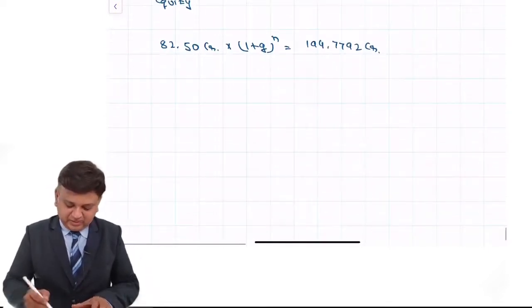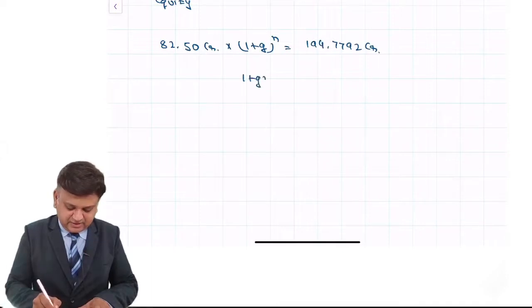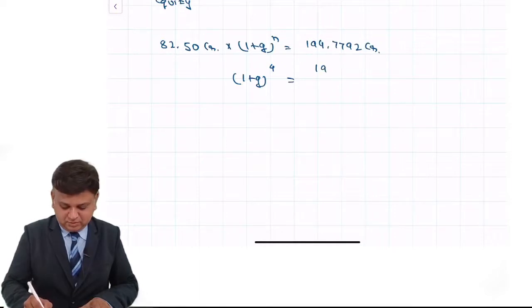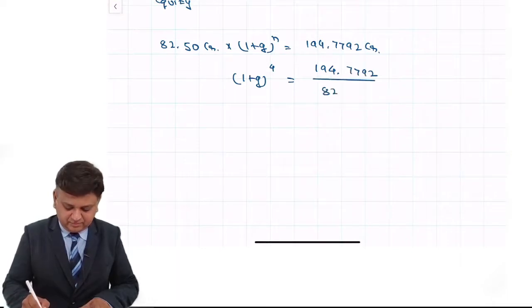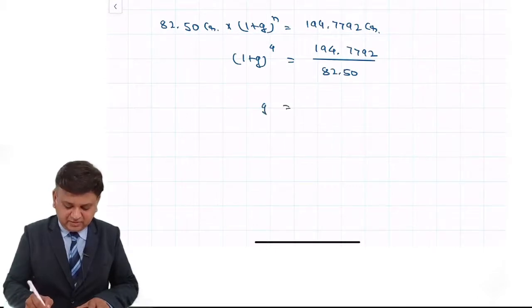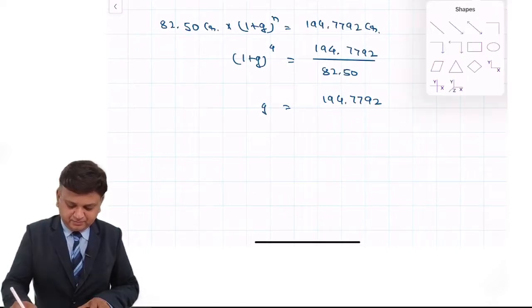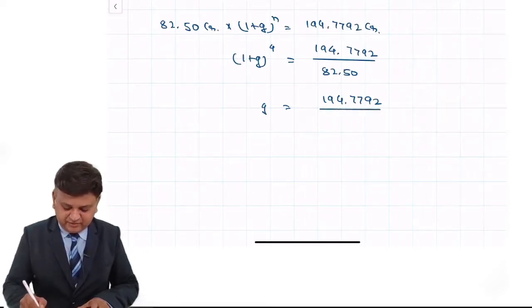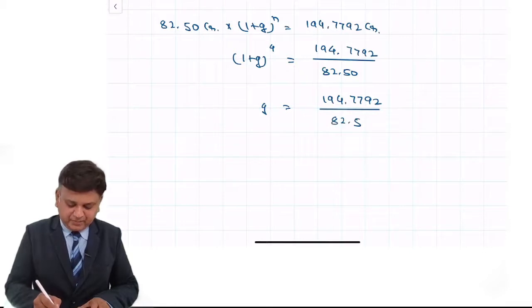So over here we can compute the answer like this: 1 plus g raised to 4 is equal to 194.7792 divided by 82.5. So over here g will be calculated as 194.7792 divided by 82.5. Now it is raised to 4. When it is transferred to the opposite side, it will be raised to 1 by 4.